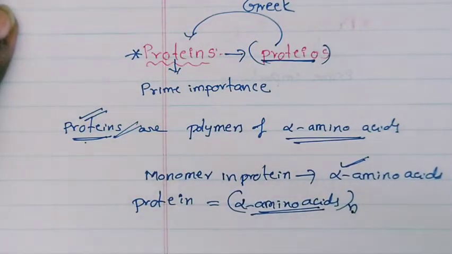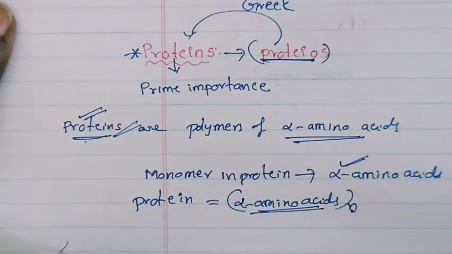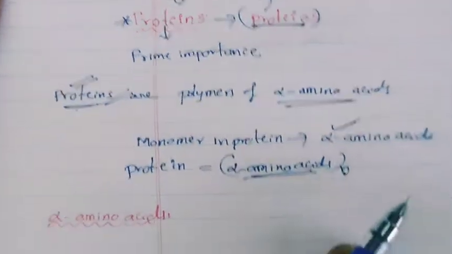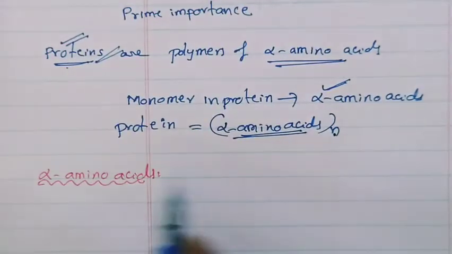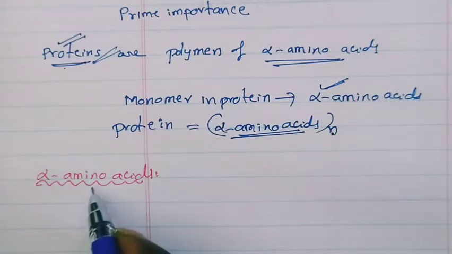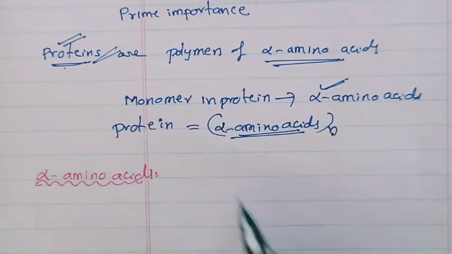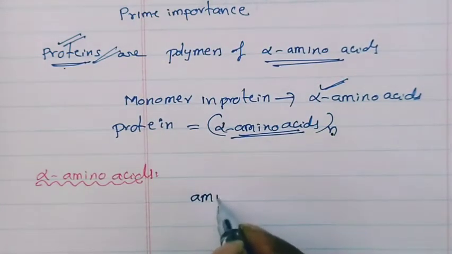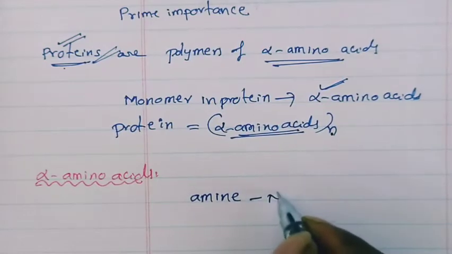But what is meant by alpha amino acids? Do you know what is meant by alpha amino acids? We'll discuss now. Actually, amino acids means the compound which contains amino and acidic functional groups. First I will write the two functional groups' names. One is the amino, that means the amine functional group. Amine means NH2 group.